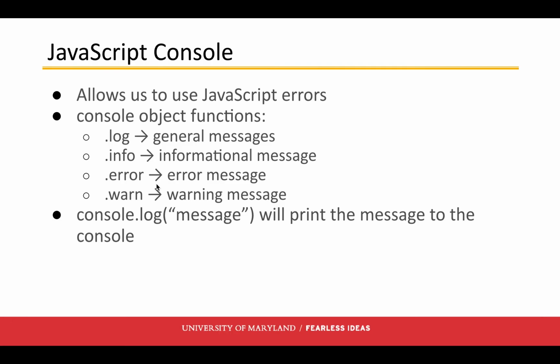The other thing that you need to understand as we move into working with things this week is we have this thing called a console. JavaScript has it. It will pop up in your editor, whatever editor you're using, and it allows us to see JavaScript errors. Today, we're really going to work with console.log. So console.log, and then within it, we've got a string, and that will print whatever the message is to the console in our IDE.